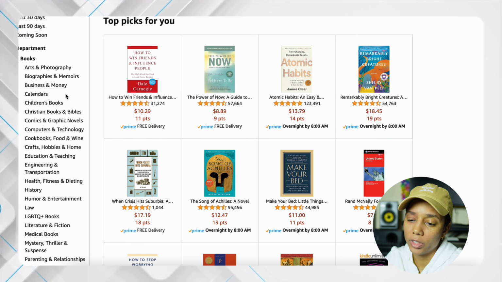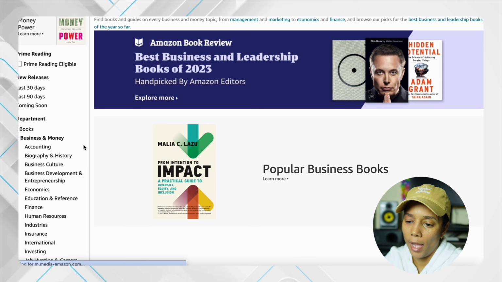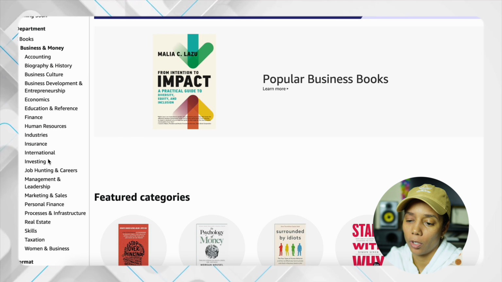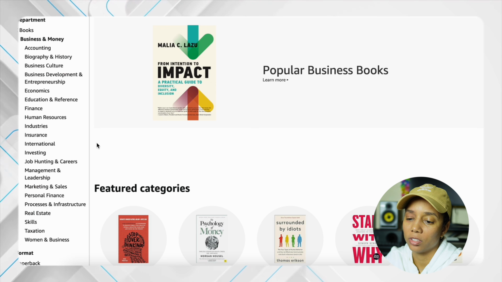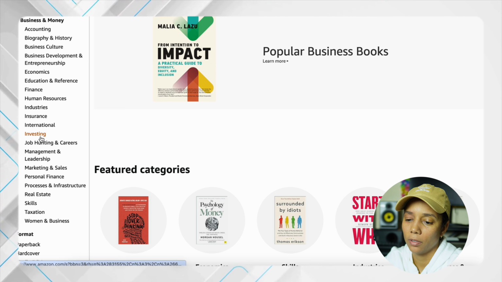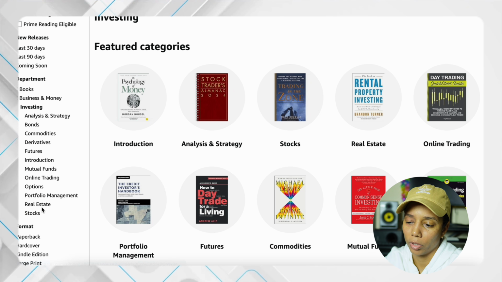For example, a broad niche is Business and Money. So let's go ahead and click on Business and Money. As you see, when we click on Business and Money, there are subcategories to choose from. So this is actually narrowing our search even more. This is going to be called a subcategory. And let's say we even want to take it a step further. Let's click on Investing. And under Investing, there are more subcategories. And let's go ahead and just click on Real Estate.